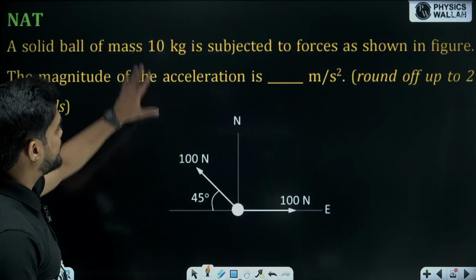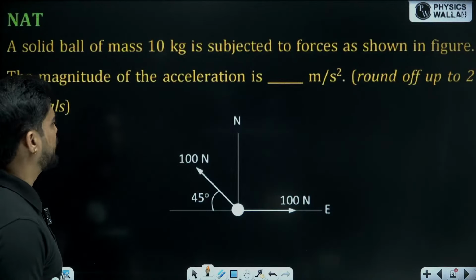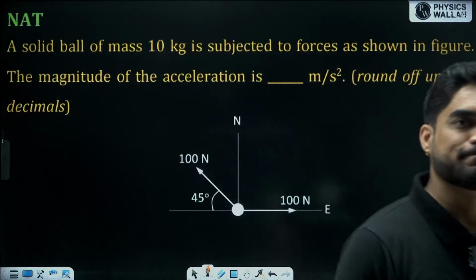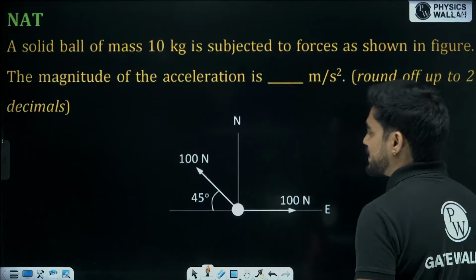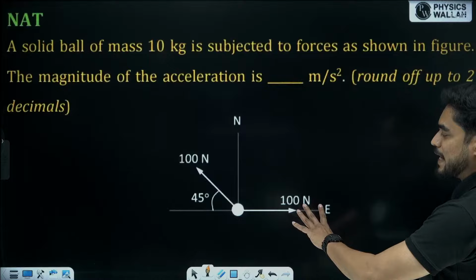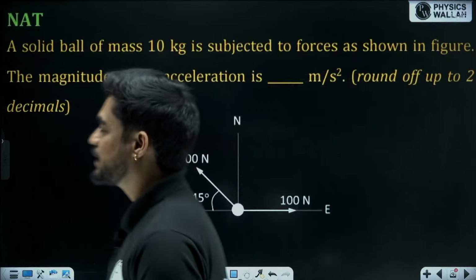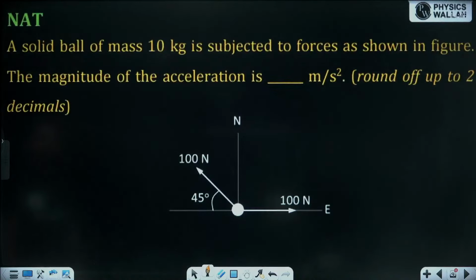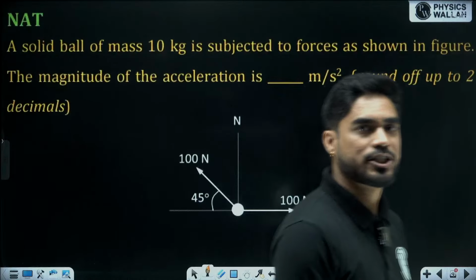A solid ball of mass 10 kg is subjected to forces as shown in the figure. Another simple question. The magnitude of acceleration is? The particle is subjected to two different forces acting in two different directions. We need to find the magnitude of the acceleration. How will you find the magnitude of acceleration?